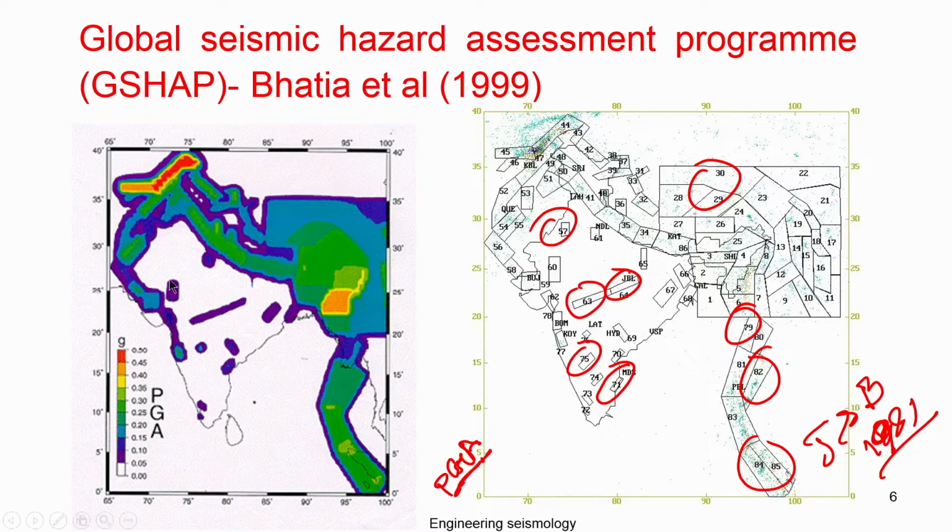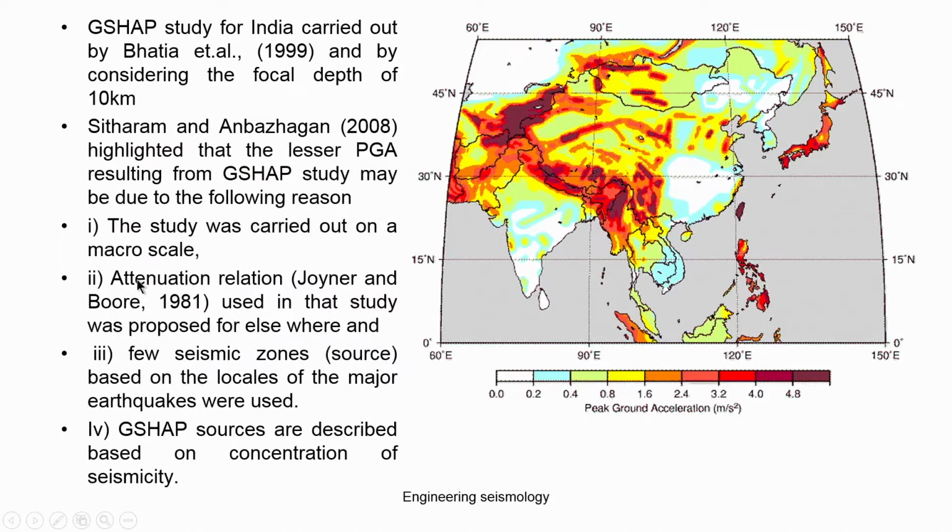The work was carried out by NGRI scientist Bhatia et al., and these publications are available. In the Bhatia et al. 1999 work, you can see this is the global level map. This is basically a hazard distribution map, with the PGA here in meters per second squared. Previously we showed it in g. This is the map given for the Asia region, where the Indian data has been merged with other regions. You can see the expected acceleration in meters per second squared.